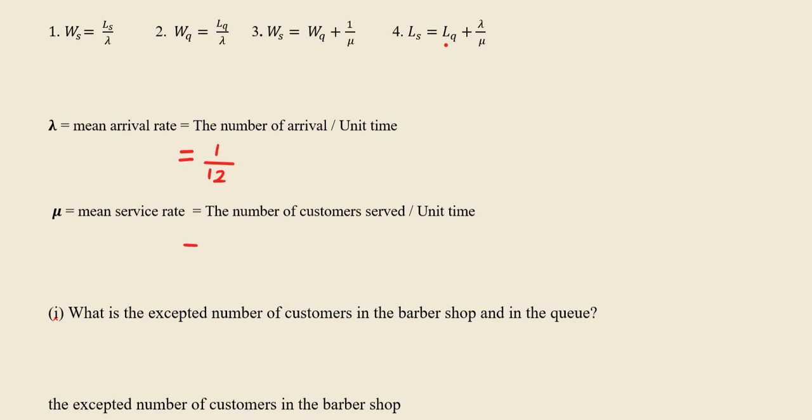In the same way, the service rate must be 1 divided by 10, because in 10 minutes one person gets service. I am in need of the unit time, that is 1 minute. That's why I'm writing 1 by 10. We will answer the first question.